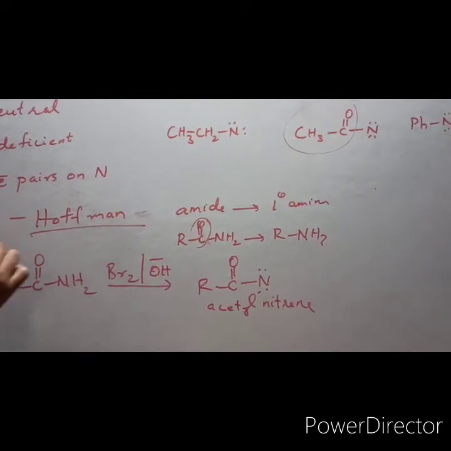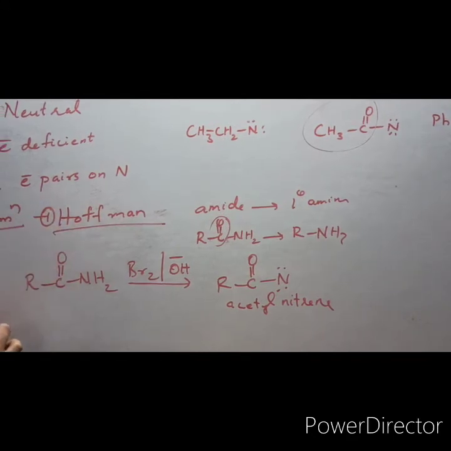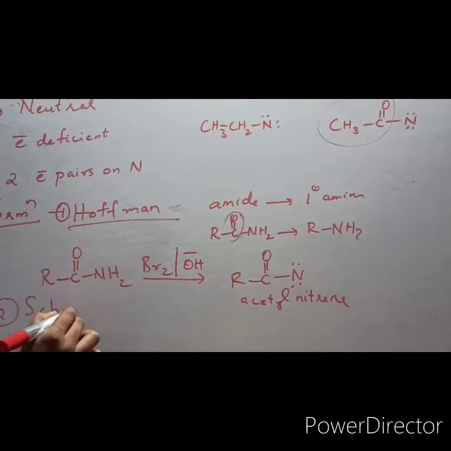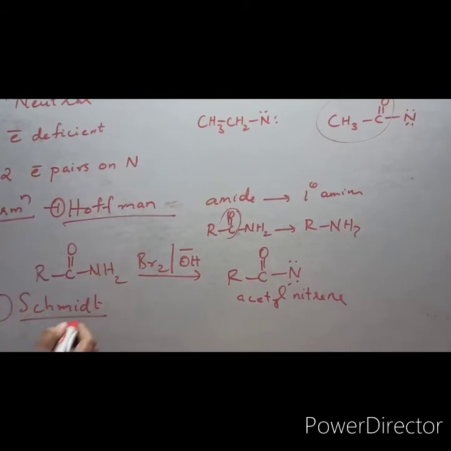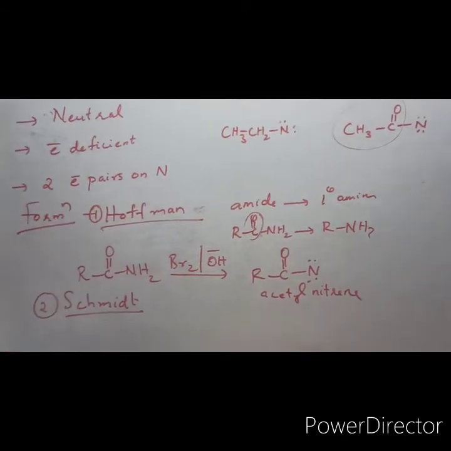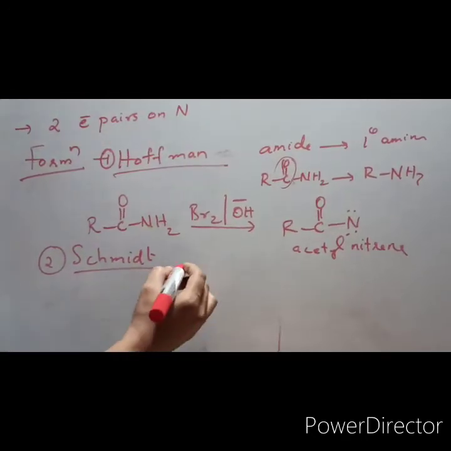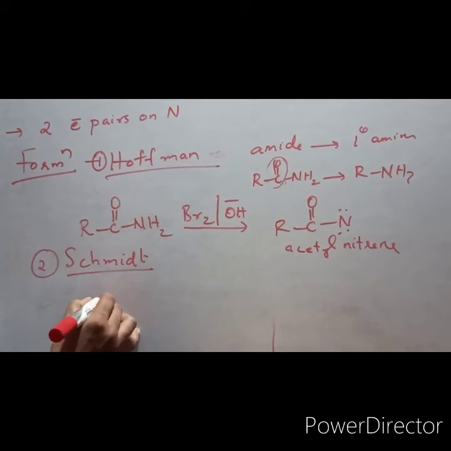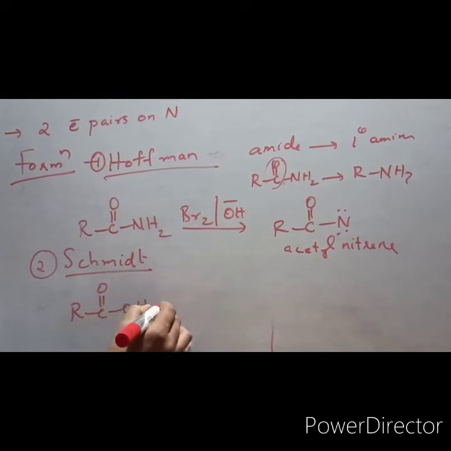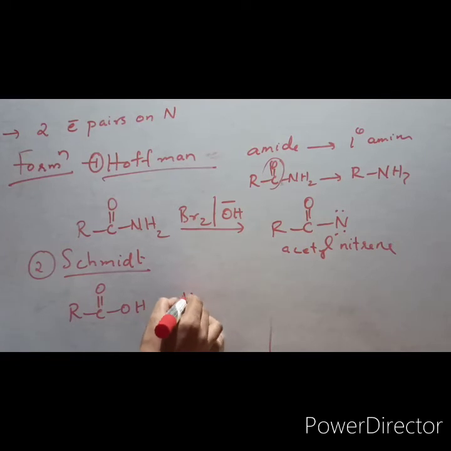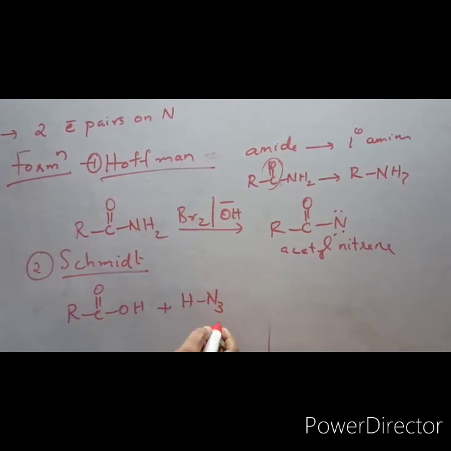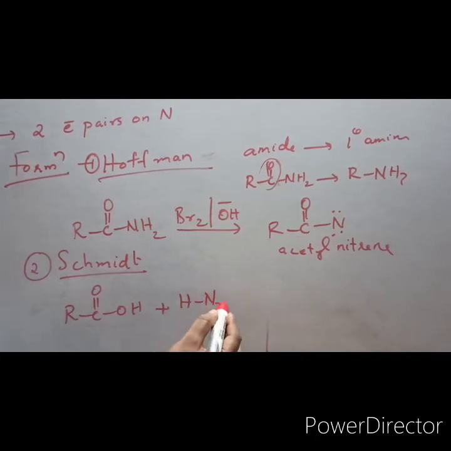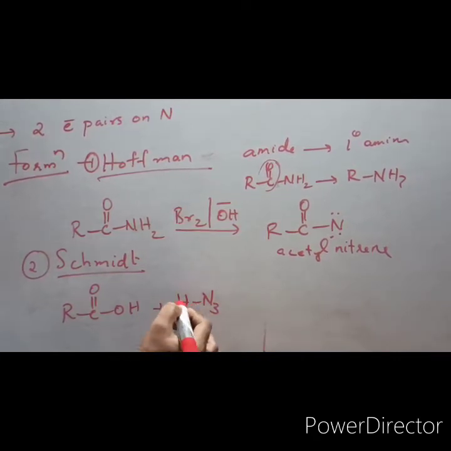This is the first method. Second method is by Schmidt reaction. Here also the intermediate formed is nitrene. In this reaction, carboxylic acid is treated with hydrazoic acid. This is called hydrazoic acid because it is highly electronegative in nature, so this H plus will be easily lost.